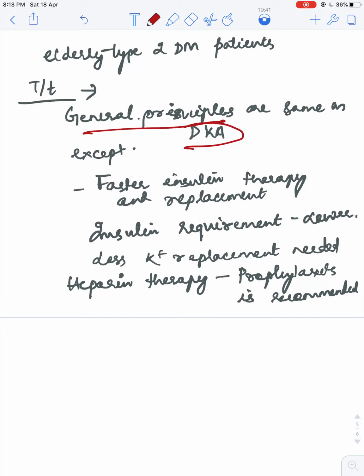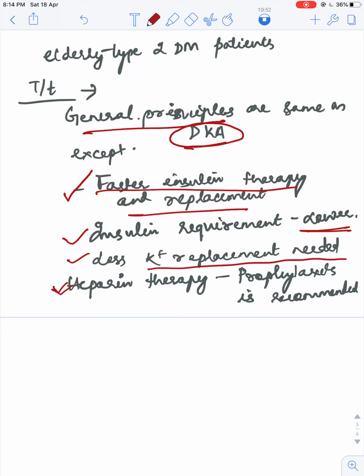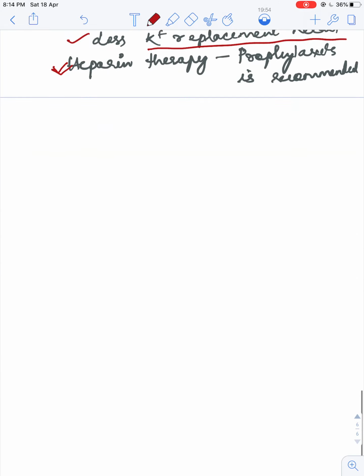General principles are same as that of DKA, except the faster insulin therapy and replacement is required. Insulin requirement is much lower, less potassium replacement is required, and heparin therapy prophylactically is recommended.